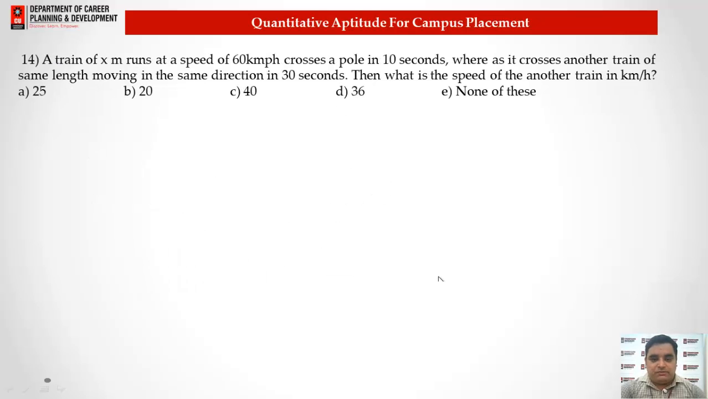Now here we have question number 14. Question number 14 is a very important question: a train X runs at a speed of 60 km per hour, crosses a pole in 10 seconds, whereas it crosses another train of the same length moving in the same direction in 30 seconds.